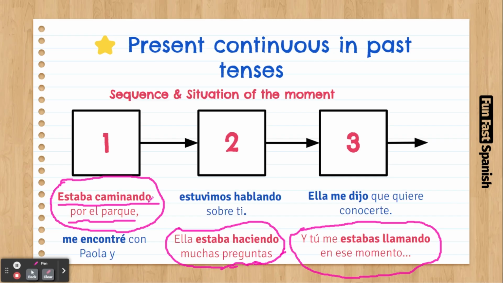Estaba caminando, I was walking. Estaba haciendo, I was making. Tú me estabas llamando, you were calling me. So we can use the estaba, estabas, right? Like the "was" and "were": I was doing, it was raining, you were calling me, to talk about the things that were going on in that very moment. Yeah. So, the same way we use it in English.